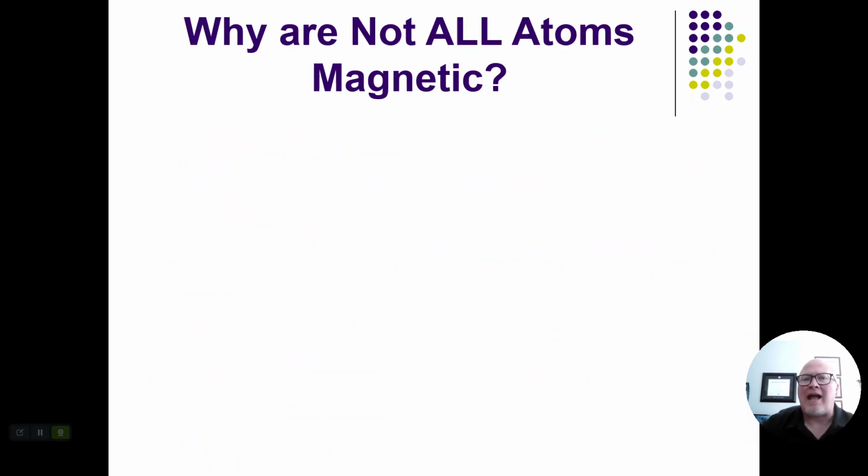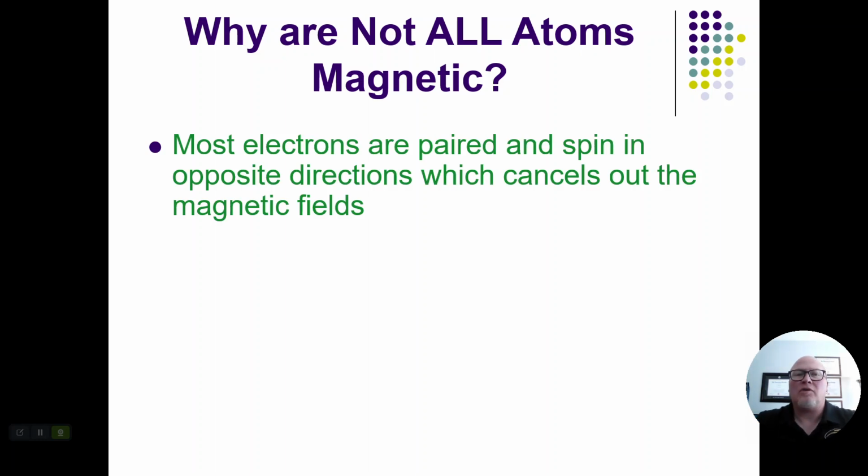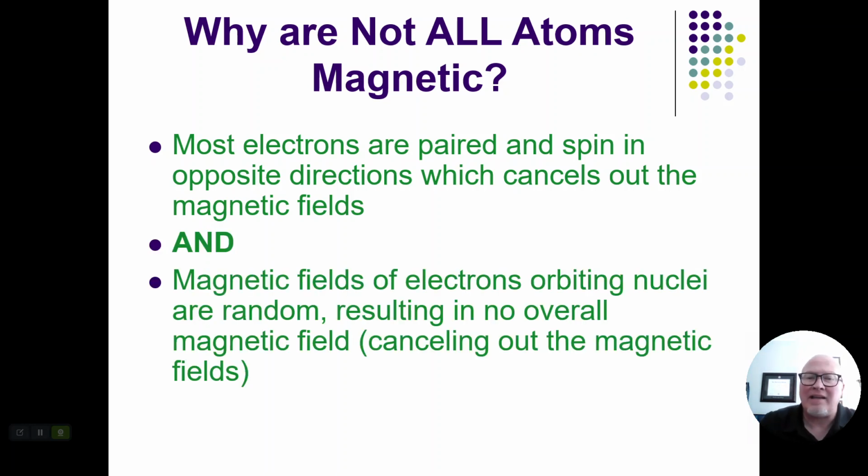But why are all atoms not magnetic? Because electrons are paired, and typically they spin in opposite directions when they're paired, and so this cancels out the magnetic field. One is spinning a right hand spin, one is spinning a left hand spin, and so it cancels out. But magnetic fields of electrons orbiting nuclei are also random.